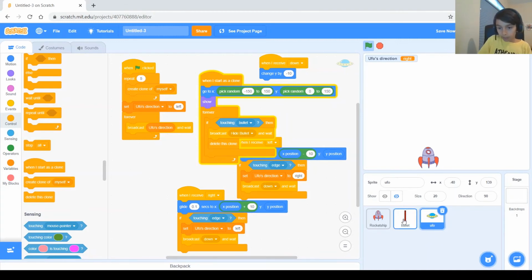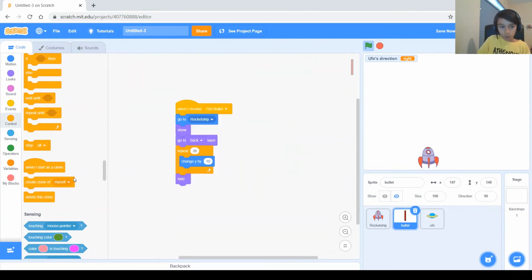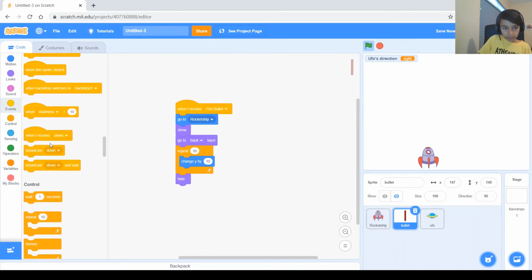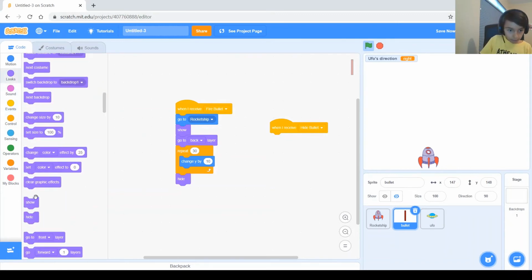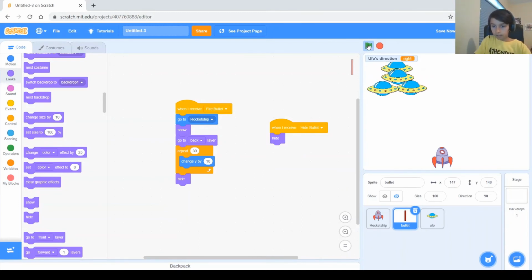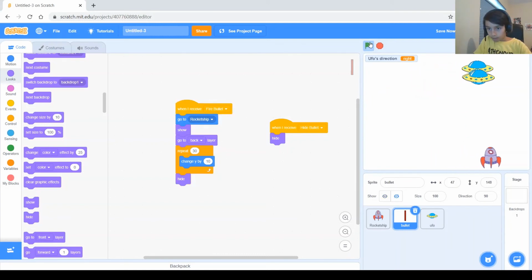And now we need to go to the bullet and say when I receive, so when I receive hide bullet, then hide, because that's basically what we want to do. It's simple. So when I receive hide bullet, hide. Let's run it and let's see. So if I hit a UFO, it disappears. So now we're ready for the next step.